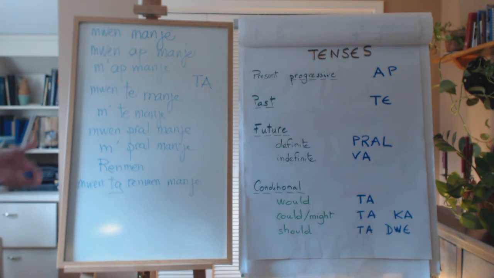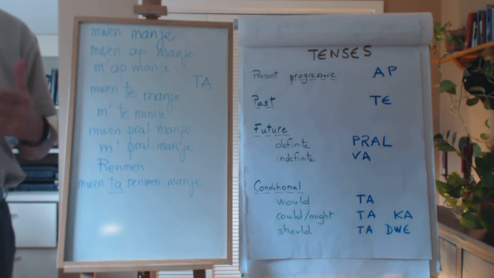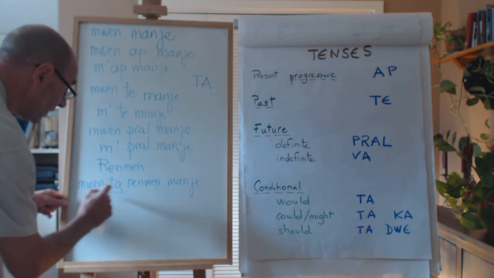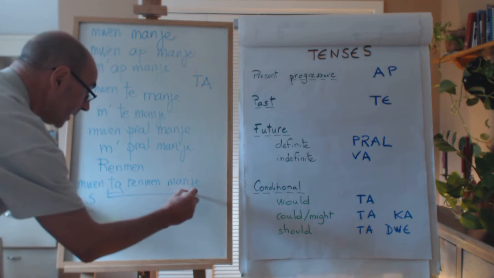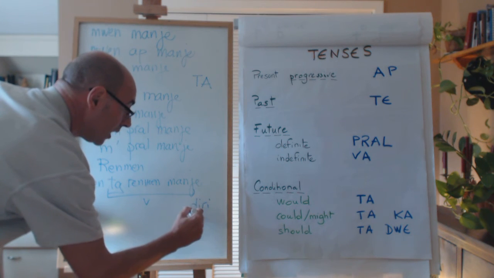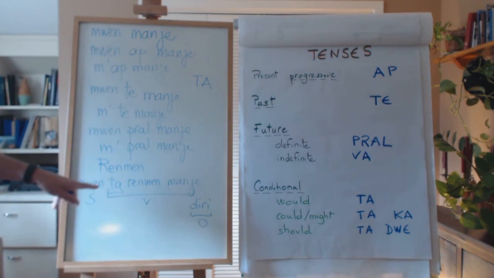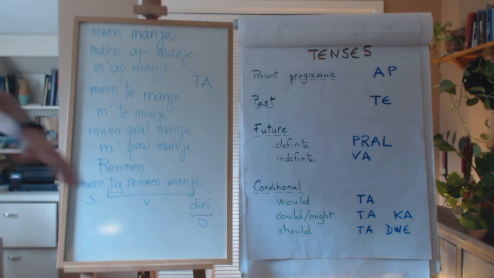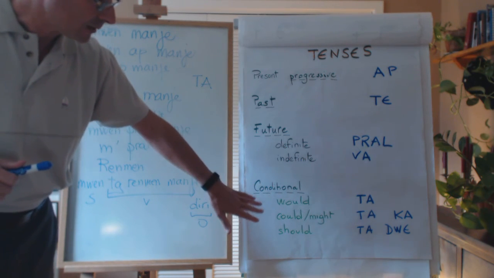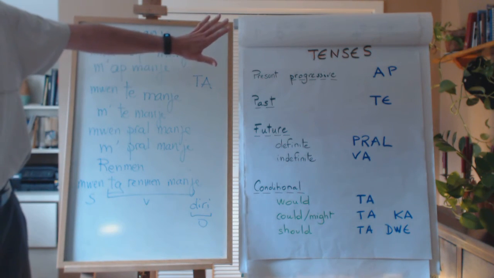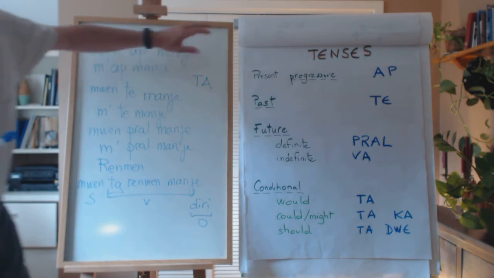And if we want to say, I would like to eat rice, well, moi, the subject, ta rama manger, the verb, diri, the object. Moi ta rama manger diri, I would like to eat some rice. So it's easy. We are going to look at that again, as well as could or should and how it works.